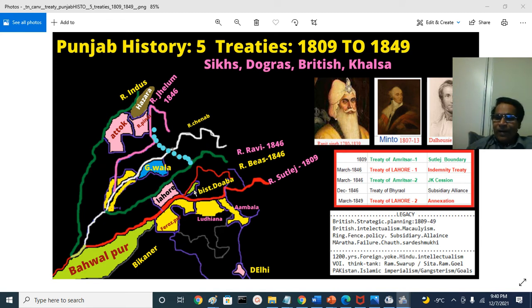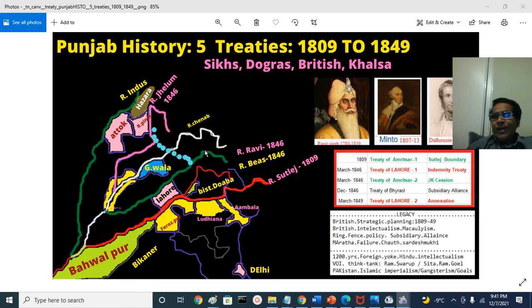The Raja of Faridkot, Raja of Kapurthala, Raja of Patiala, and Raja of Jind, Raja of Lahore, or Nawab of Lahore, like that. There was only one Maharaja, Ranjit Singh, and his descendants at that time, young minor Dhulip Singh, Maharaja, around 7 years old or so.